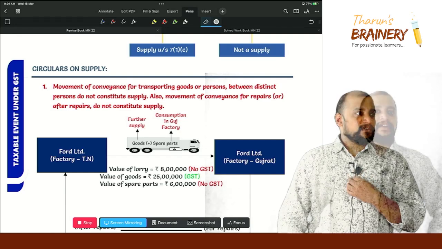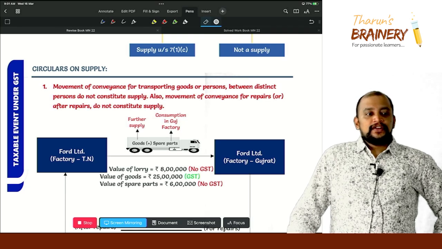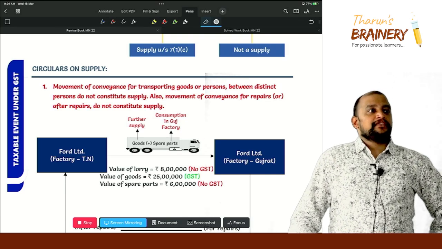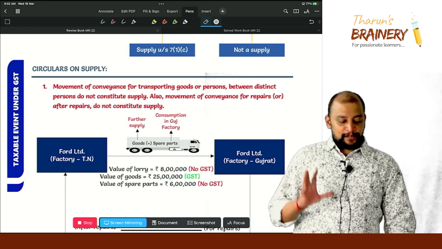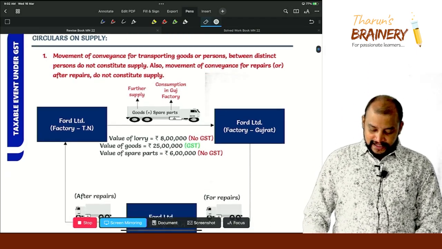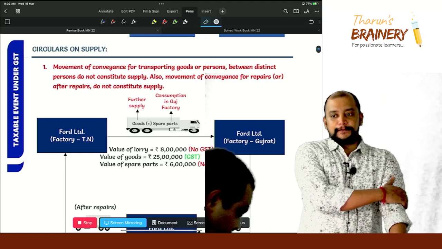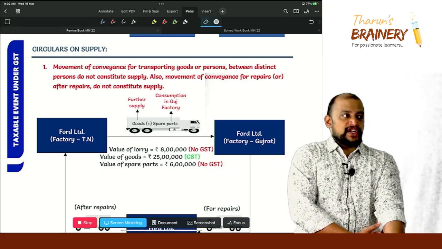Good morning, everyone. In continuation with our last class, we have completed the meaning of supply, and we need to learn about the circulars on supply. This is an important area. Look into page number 14. Look into page number 14.